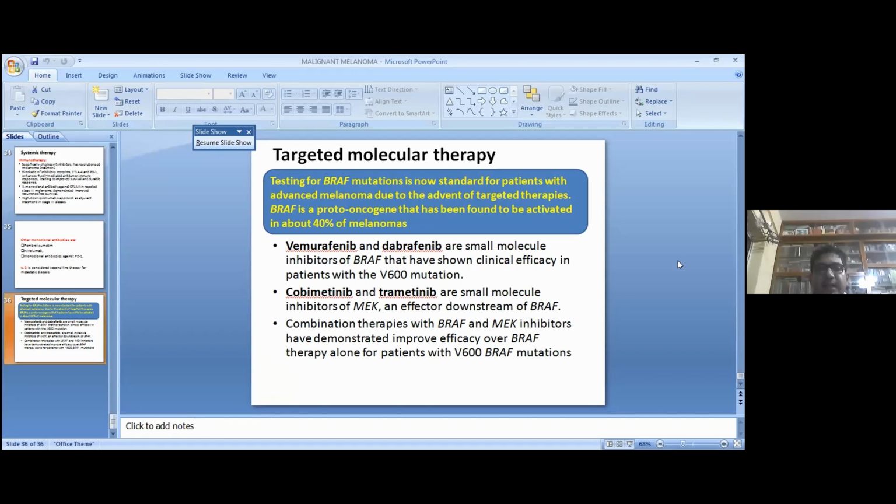Among the targeted molecular agents, vemurafenib and dabrafenib are small molecule inhibitors of BRAF that have shown clinical efficacy in patients with the V600 mutation. Cobimetinib and trametinib are small molecule inhibitors of MEK and act downstream of BRAF. Combination therapies with BRAF and MEK inhibitors have demonstrated improved efficacy over BRAF therapy alone for patients with V600 BRAF mutations. So this is all about malignant melanoma.